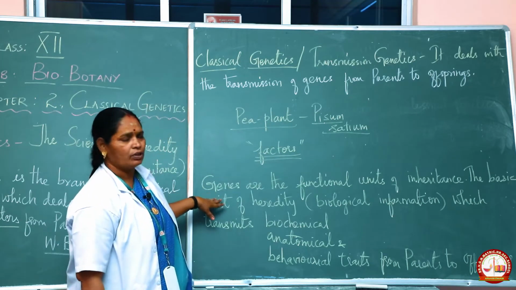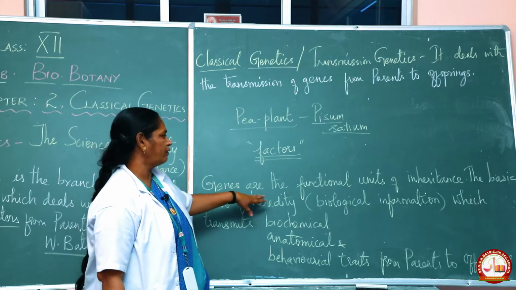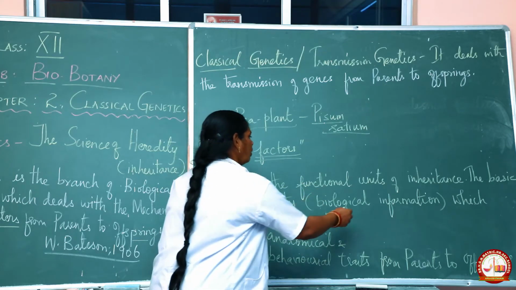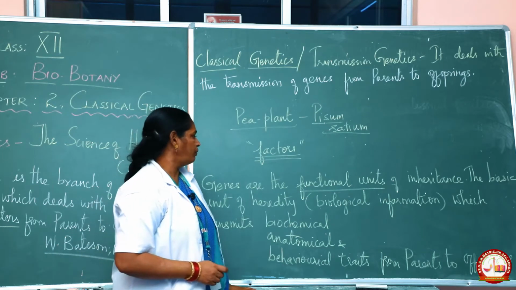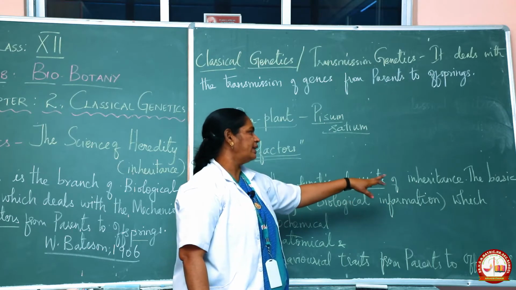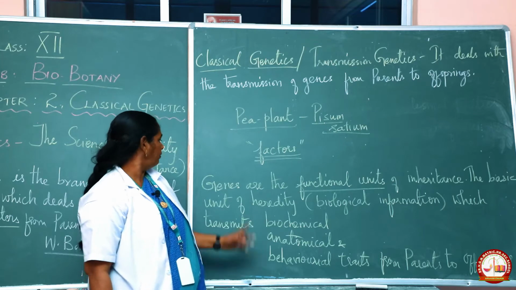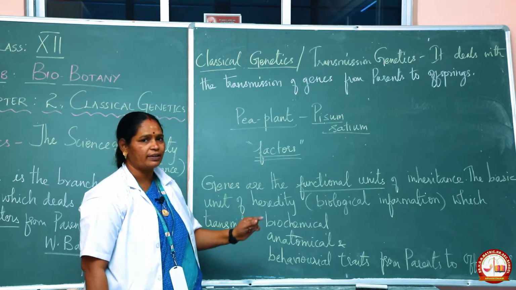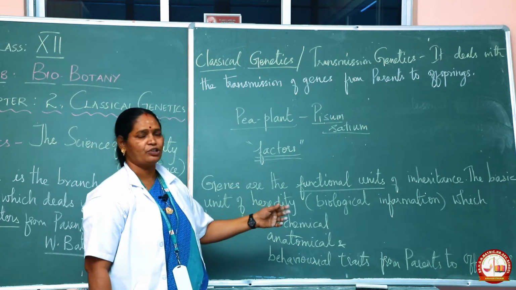And here we are going to know what genes are. Genes are the functional units. What do you mean by functional unit? Every gene has three parts, and one of them is the functional part, which is helpful in inheritance. What do you mean by inheritance? The transmission of characters from one generation to the other.